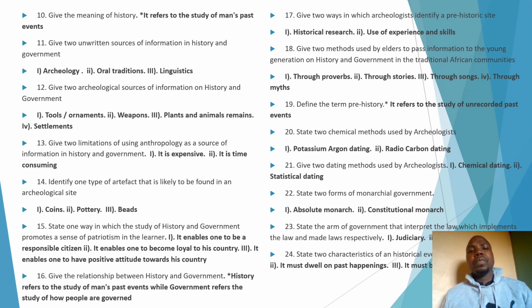Question 11. Give 2 unwritten sources of information in history and government. This question is also an easy question. Unwritten sources: archaeology, paleontology, we have oral traditions, genetics, linguistics, and the rest.